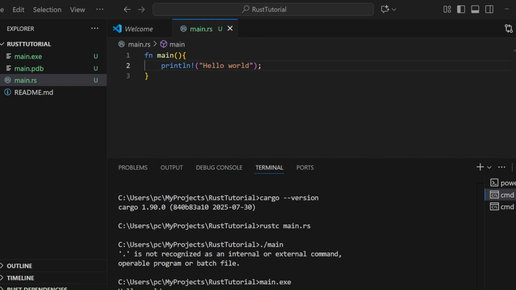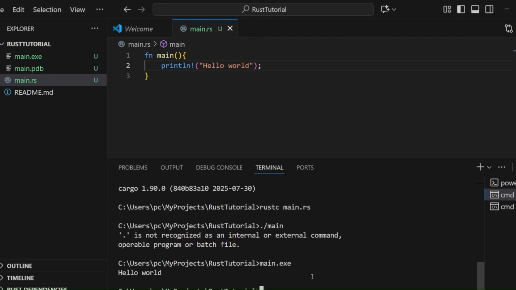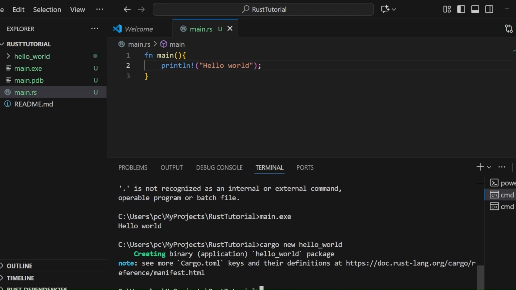Let's create a new project with Cargo now. Type cargo new hello_world. This creates a new project named hello_world. Change the directory to hello_world.